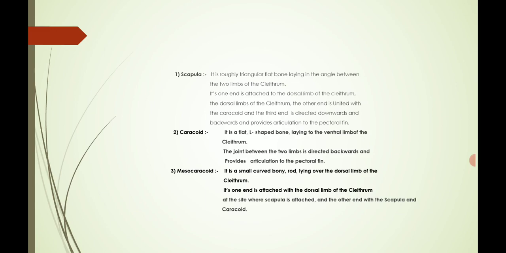The next one is the coracoid. It is a flat L-shaped bone lying on the ventral limb of the cleithrum. The joint between the two limbs is directed backwards and provides articulation to the pectoral fins. Next one is the mesocoracoid. It is a small curved bony rod lying over the dorsal limb of the cleithrum. One end is attached with the dorsal limb of the cleithrum at the site where the scapula is attached, and the other end with the scapula and coracoid.